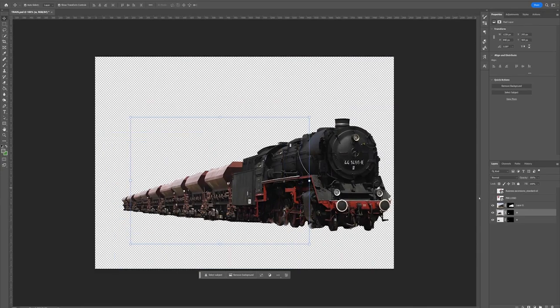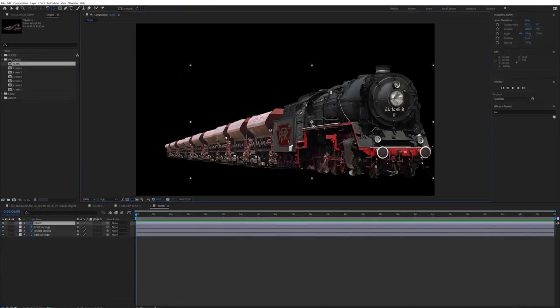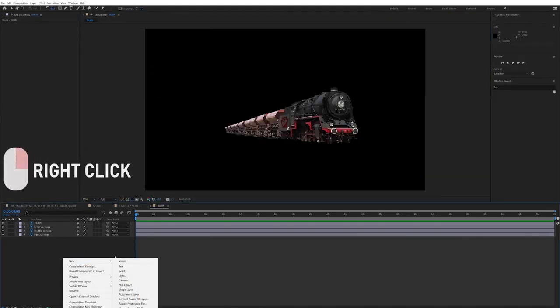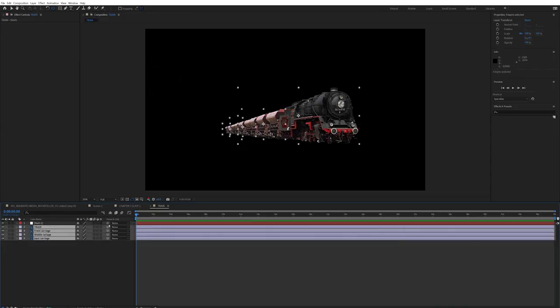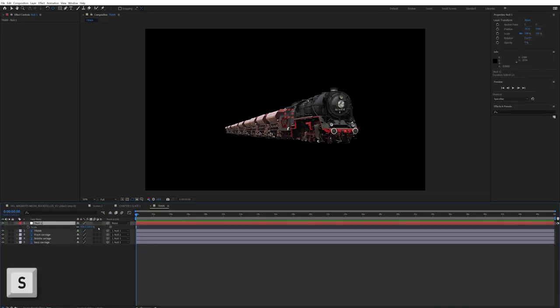What I'm going to do is bring it into After Effects. Lovely. They're going to be in their new composition called Train. You see all the layers are here, and I'm going to start by bringing in a null layer. This is a layer that's going to help me nudge my train easily around my composition. We'll make a new null layer, and we're going to go to Train all the way down to Back Carriage, and parent them to the null.